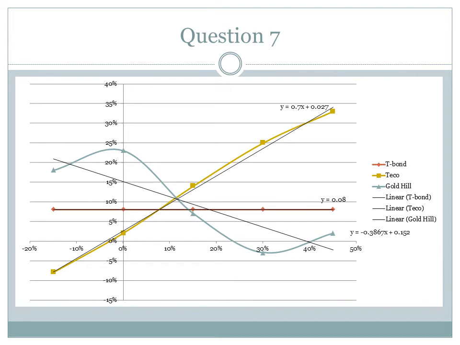Question 7 asks to plot the returns of T-bonds, Gold Hill, and TICO against the returns of the S&P 500. The black line running through each distribution of returns shows the beta for each company, while the distance between the line and the distribution of returns shows the amount of error in the distribution model. The further the line is from the model, the less valid the model is at predicting future returns.